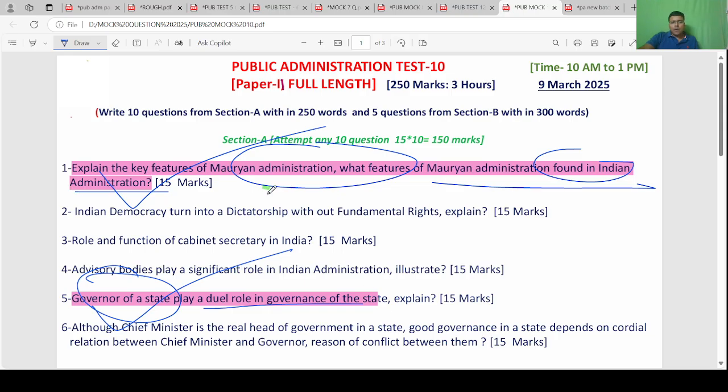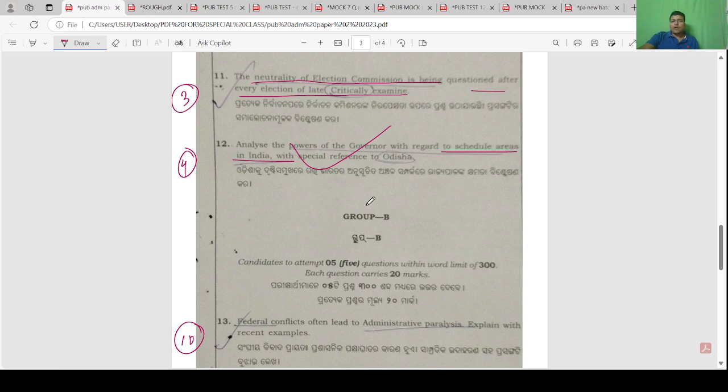So it is not a direct question, but when we discuss the role of governor, one part is the governor's role in administration of scheduled area.